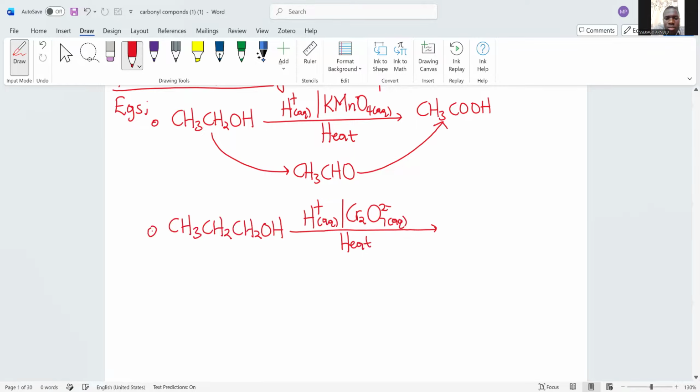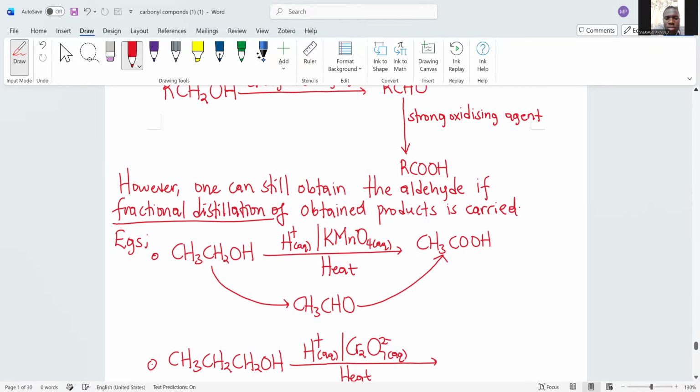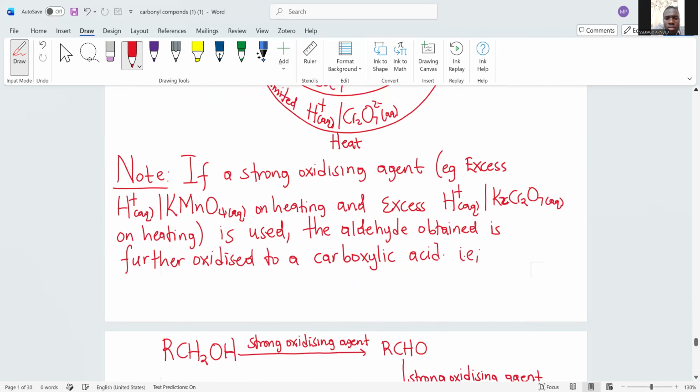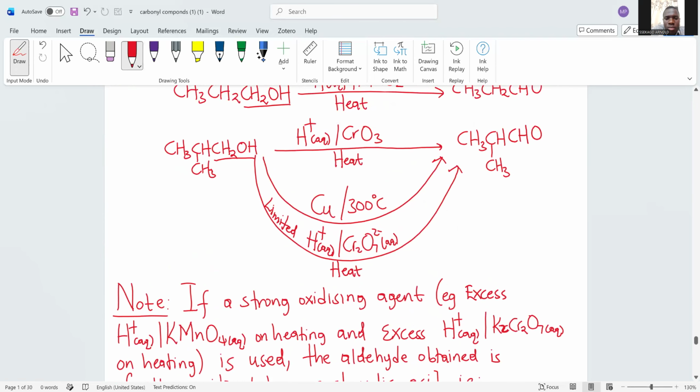You see this reaction here, which has limited dichromate, is disadvantageous, because dichromate(VI) acidified with sulfuric acid is also a strong oxidizing agent.